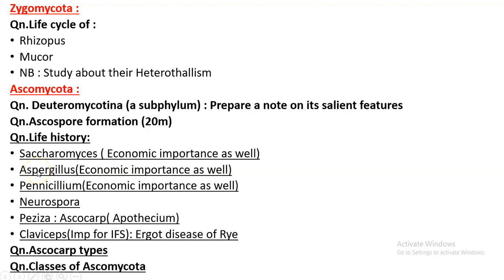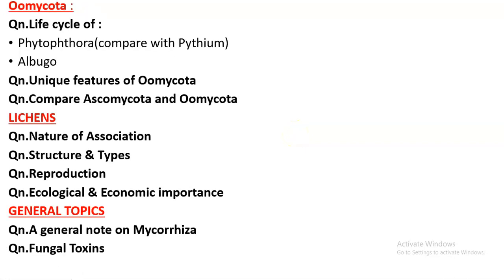Then Aspergillus: we have already completed the general account, thallus structure, and asexual and vegetative reproduction in the previous lecture. Today, we are finishing Aspergillus by completing its sexual reproduction and economic importance as well. Then we will be seeing Penicillium, Neurospora, Peziza, and Claviceps in the upcoming sessions. After that, we will see the life cycles in Basidiomycota, that is Puccinia, Agaricus, and Ustilago. Then we will move to fungi-like organisms, that is Mucor, Phytophthora, and Albugo life cycles. Then we will see lichens, mycorrhiza, fungal toxins, etc.